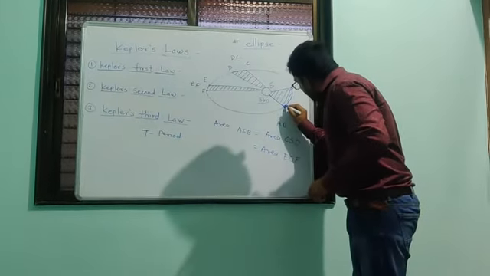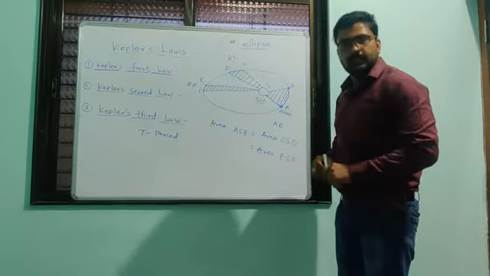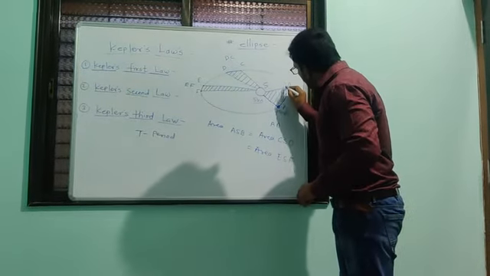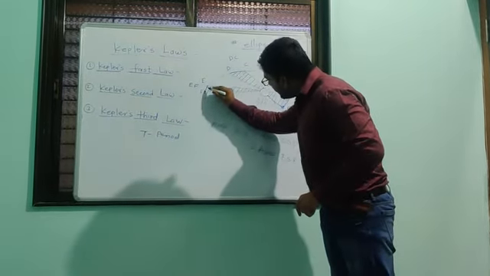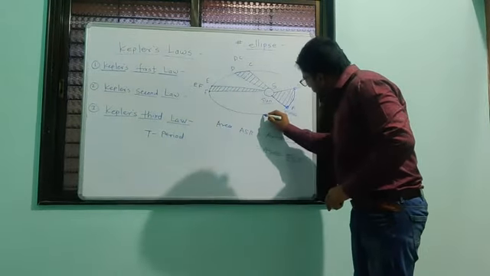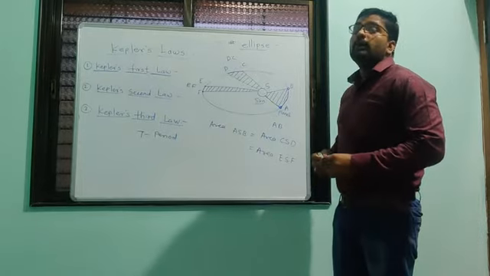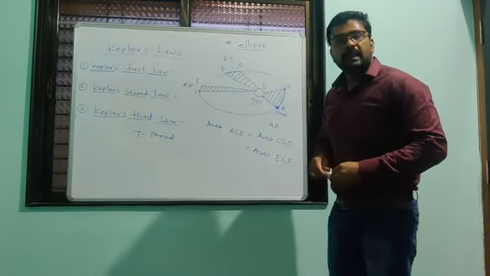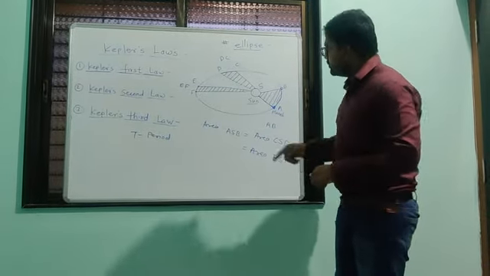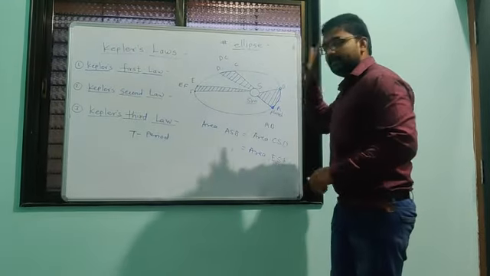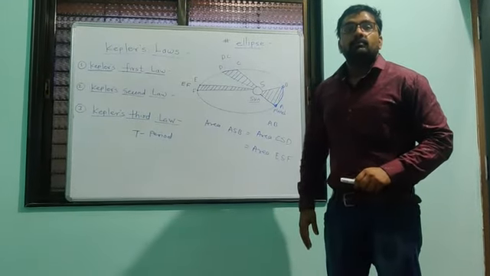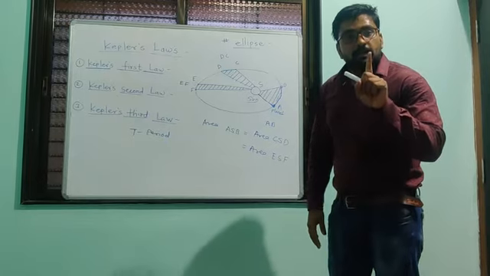Suppose this planet starts from here. It continuously moves around the sun, and again comes to its original position here. Whatever time this planet takes to complete one revolution around the sun is called one period of that particular planet.